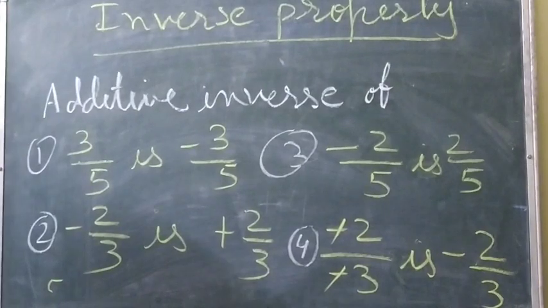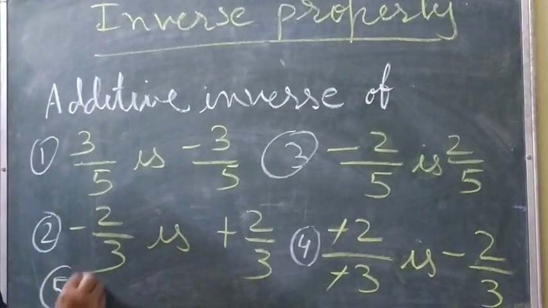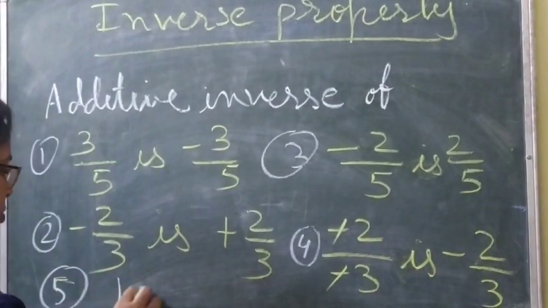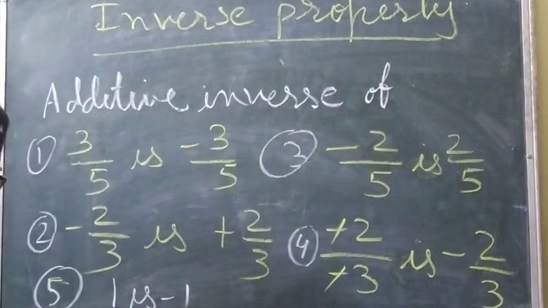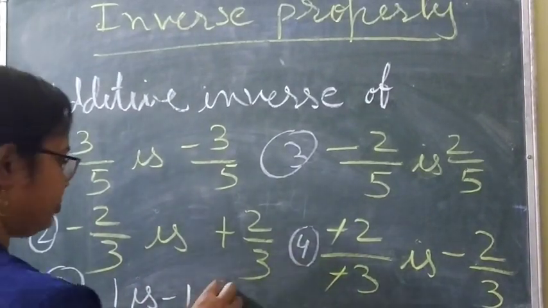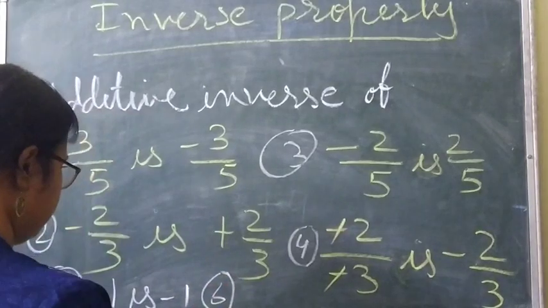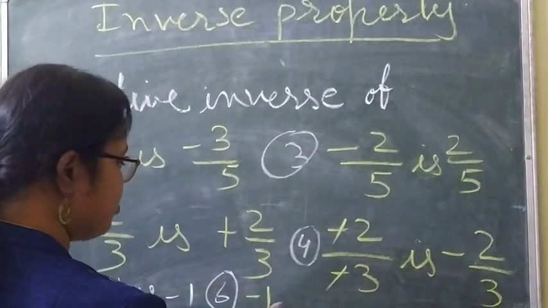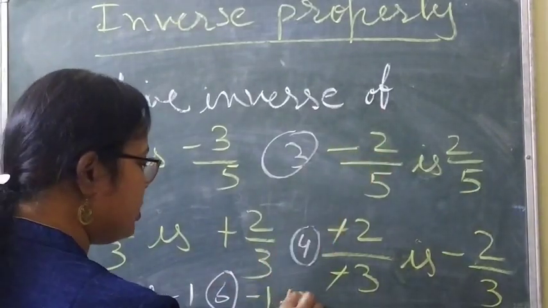If it is the number 1, the additive inverse of 1 is minus 1. Then the additive inverse of minus 1 is 1.